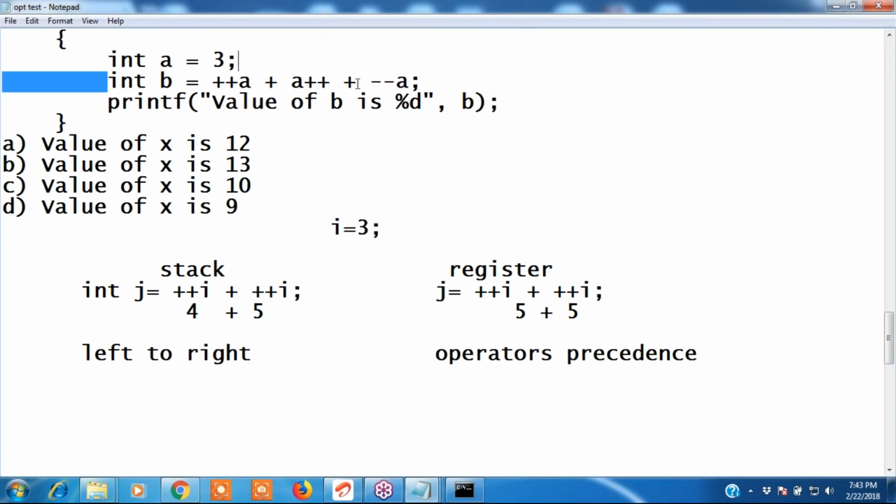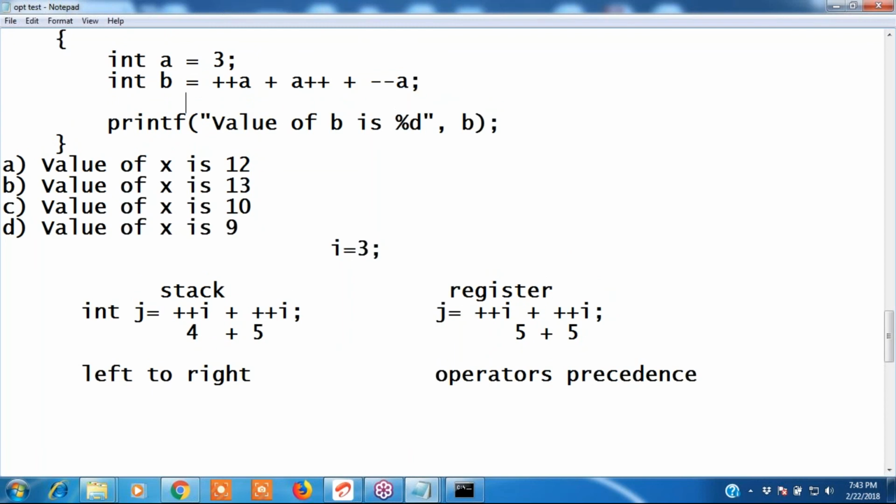Initialization, it is stack evaluation, right? Then how does it take the values? I told you, it takes the values from left to right. Now a plus plus means what it takes? 4, right? A plus plus means post increment: it takes the value 4, but the a value will be incremented to 5. First it takes the previous value, but the a value will be incremented.